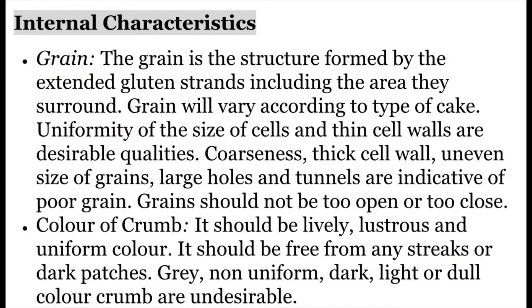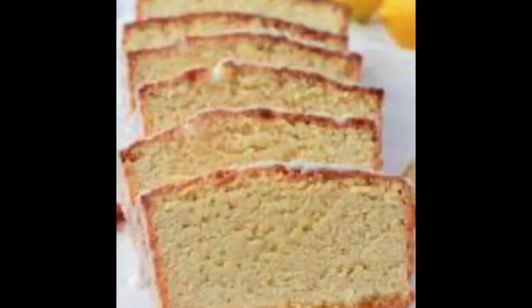Then come the internal characteristics. When you cut the cake and have a slice of the cake, you look for the grain. Grain is the structure formed by the extended gluten strands, including the area they surround. What is the network of the gluten which has been formed, which is embedded with the air molecules? Grain varies according to the type of the cake.